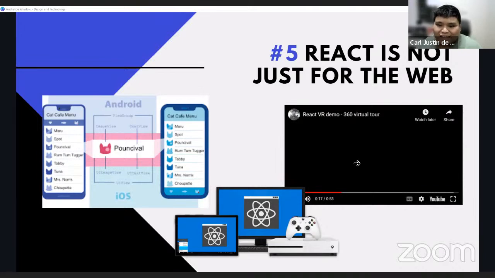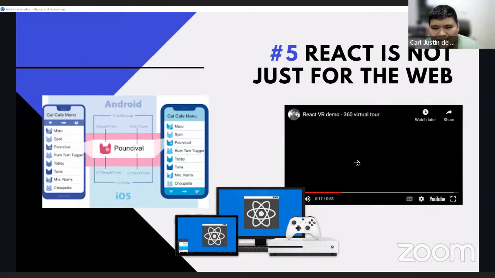React has a large community. I feel that all developers have tried searching for fixing issues on GitHub or in Stack Overflow. So a large community is really great when you're trying to debug stuff, right? So for React, as of now, they have around 183,000 stars on GitHub and 15 million weekly downloads on NPM.